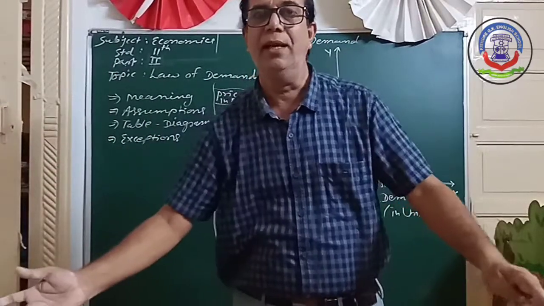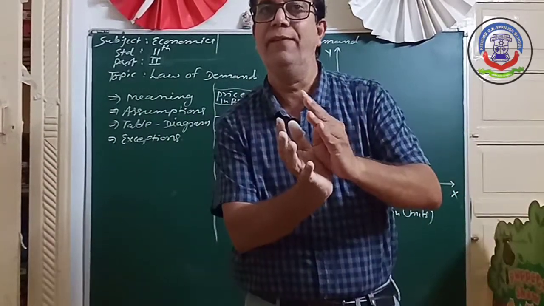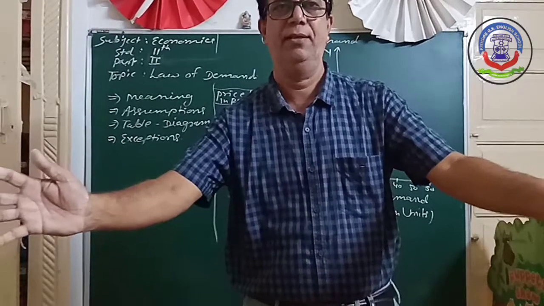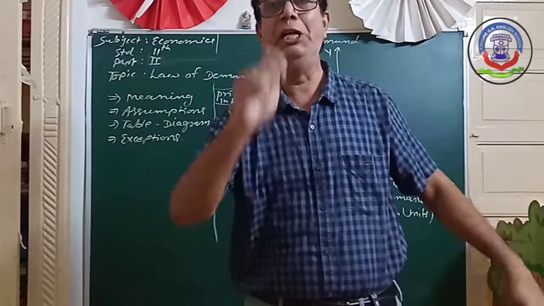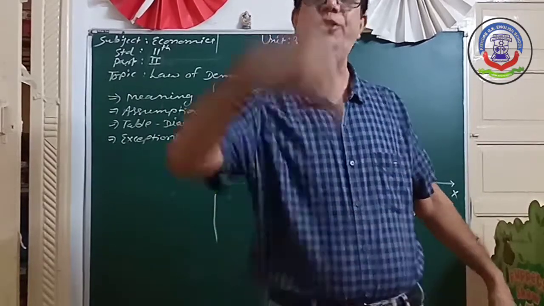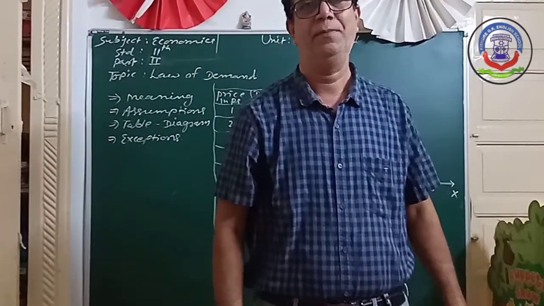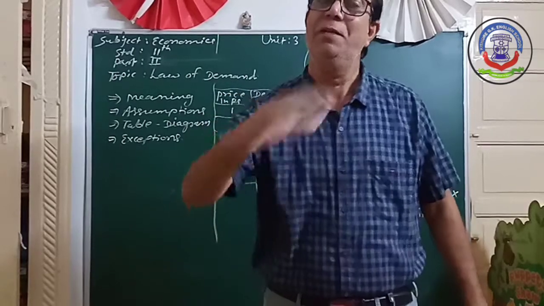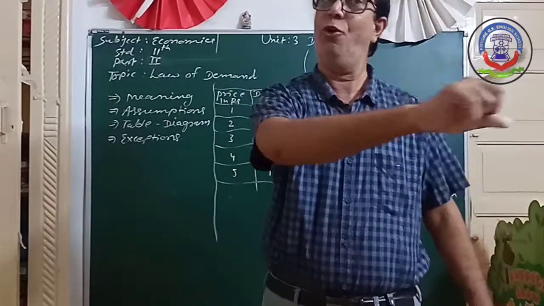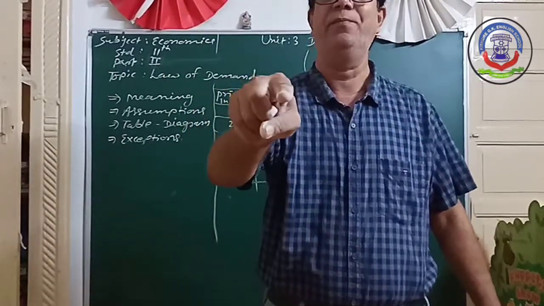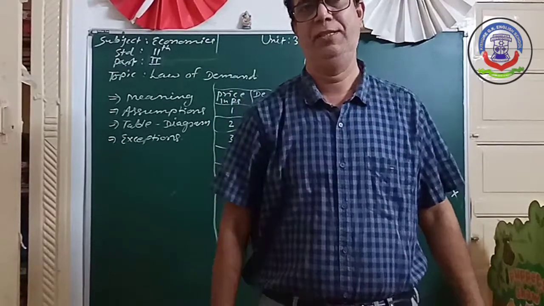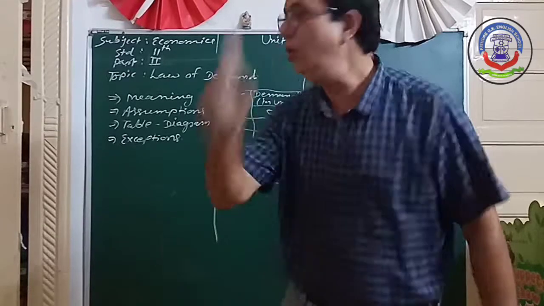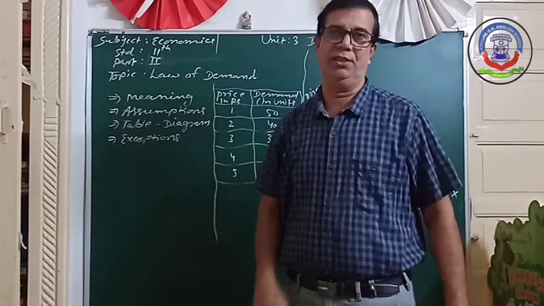But in the economy, there is a group of people who are always ready to purchase the new model of iPhone, whatever the price is. So here the price increases, there is no effect on demand, and those goods are prestigious goods. So here, the law of demand doesn't work.